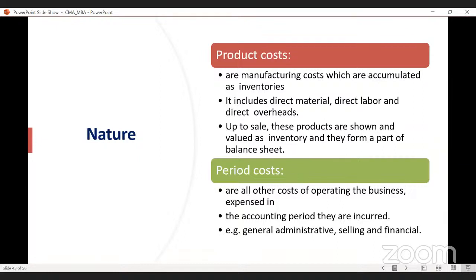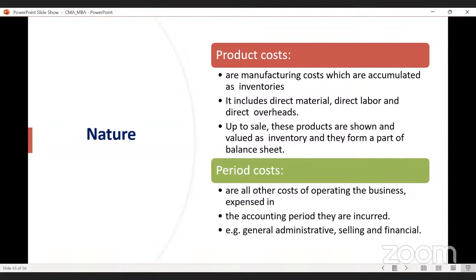Are you getting my point? So we are paying on a monthly basis, or sometimes we are also paying some fees for selling purposes, like advertisement cost. Let's say you are paying advertisement cost for a period of 1 year. So advertisement cost is a period cost. So period costs are all other costs of operating the business, expensed in the accounting period they are incurred. Here the accounting period is 1 year. It is a particular period.